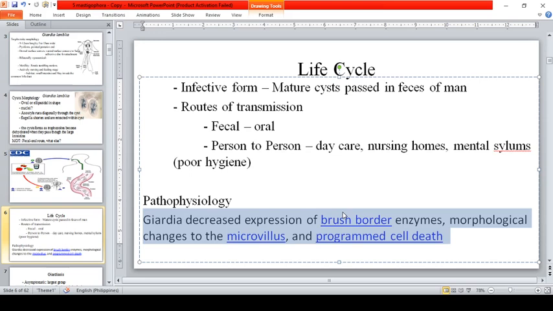So, paano nangyayari yung programmed cell death sa Giardiasis infection? Because, yun nga, the Giardia reduces the formation of the nitric oxide by consuming the arginine. So, it consumes the arginine, and if a cell contains a very low arginine content, anong mangyayari? That will lead to programmed cell death. Arginine starvation is known to be a cause of programmed cell death. So, yun yung nangyayari sa Giardiasis.